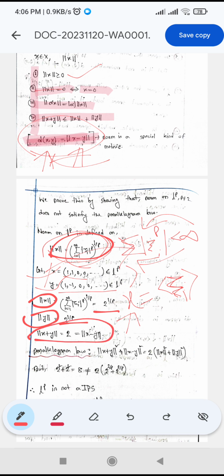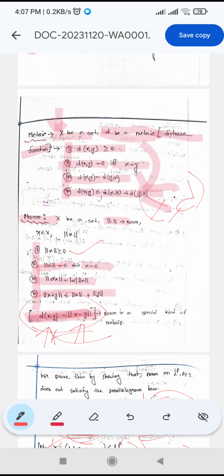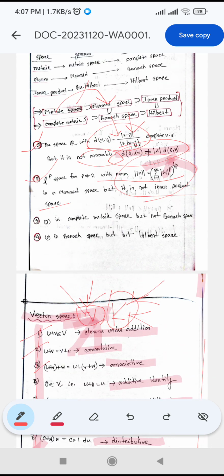Now parallelogram law, what is parallelogram law? Parallelogram law is norm of x plus y whole square plus norm of x minus y whole square is equal to 2 into norm of x square plus norm of y square. But from this calculation we can say this equality doesn't hold. So Lp space is not an inner product space because this doesn't follow the parallelogram law. We already know that for a space to be an inner product space, it should follow this parallelogram law. So our second example is done.